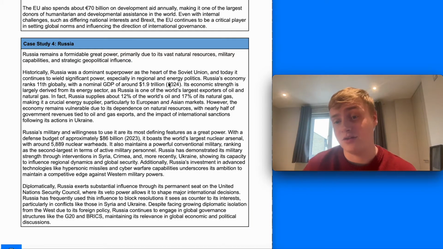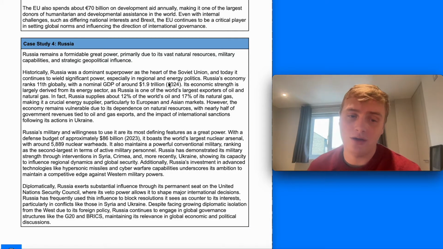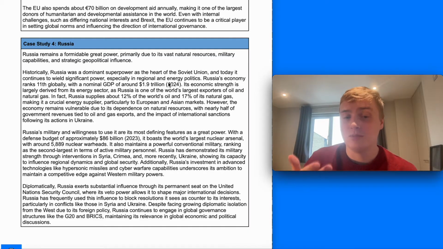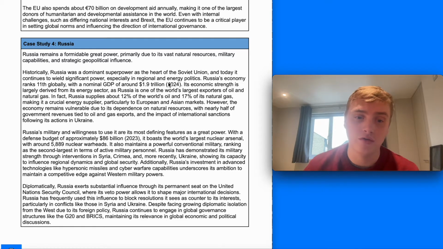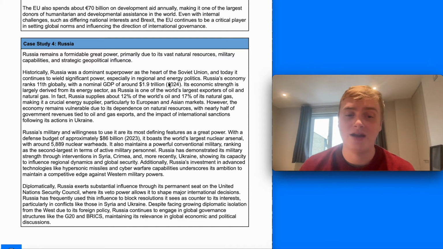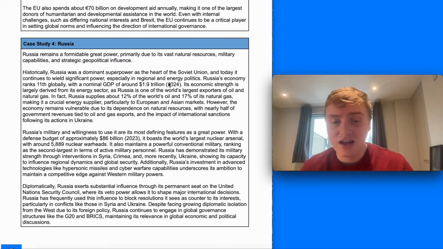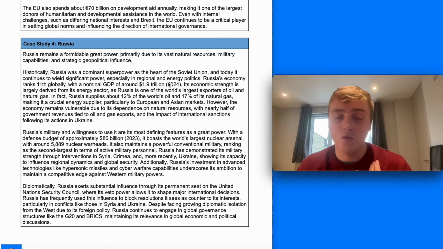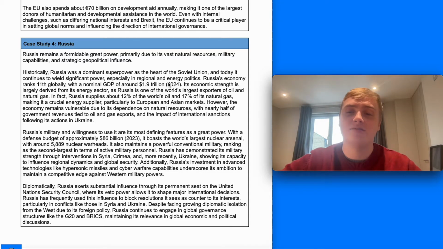Diplomatically, it also has significant influence. It's a P5 member on the UN Security Council, and it's used that to block resolutions, particularly in relation to Syria and more recently in relation to Ukraine. And despite facing growing diplomatic isolation from the West, it continues to engage in global governance structures and is building some quite strong alliances, with North Korea, for example, with China, and with Iran, which have allowed it to project its power globally as well.